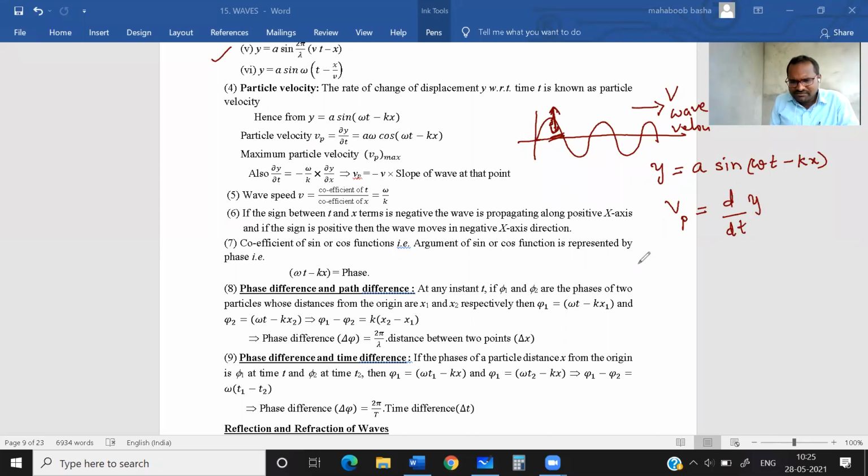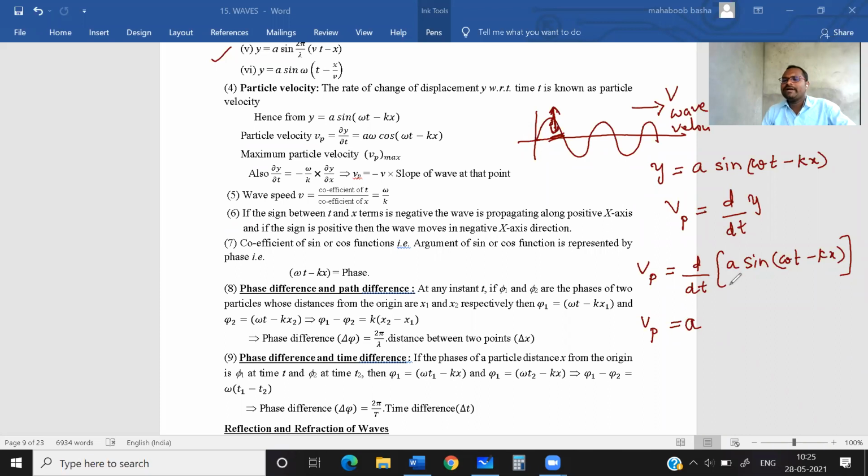Means the velocity of a particle is d by dt of a sine (omega t minus kx). If you differentiate this equation, you will get the velocity of a particle. Amplitude is always constant. Now you have d by dt of sine theta.